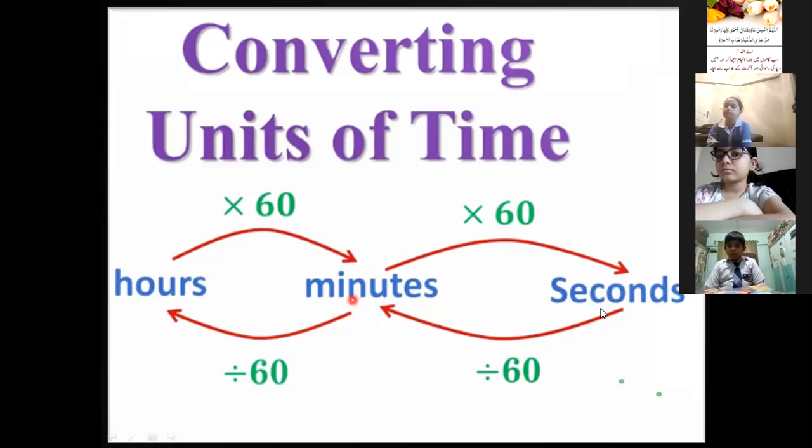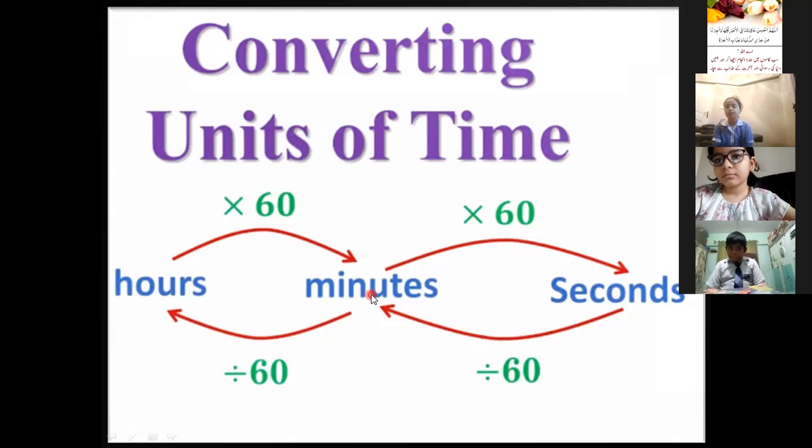In the same way, if we want to convert a smaller unit to a bigger unit, we will divide. When we convert seconds to minutes, we divide by 60 because the standard is 1 minute is equal to 60 seconds.